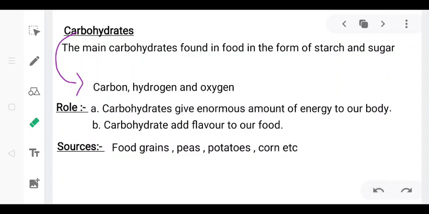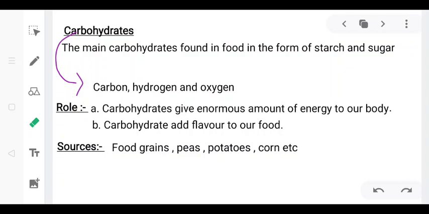Okay, let's now learn about the role of carbohydrates. First one is carbohydrates give an enormous amount of energy to our body. Enormous, that is, a huge amount of energy to our body, using which we can do various activities. Next one, carbohydrates add flavor to our food.